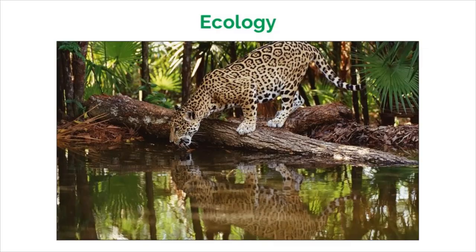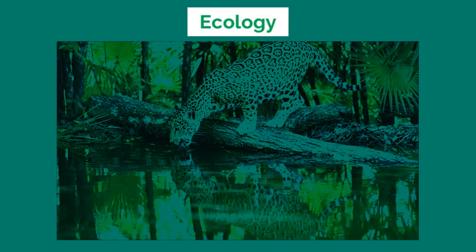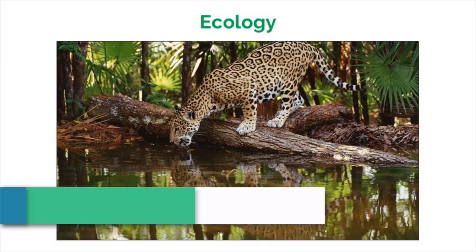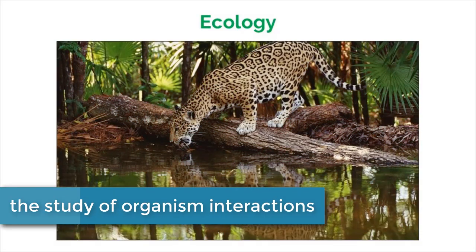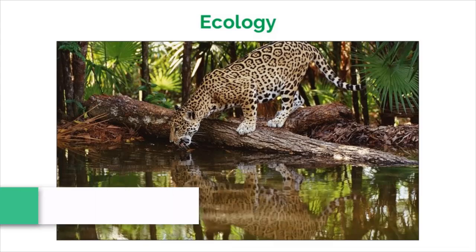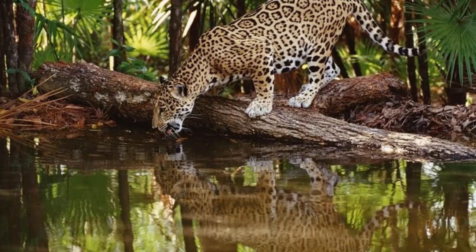The topic 4 IB curriculum focuses on ecology. Ecology is defined as the study of organism interactions. Essentially, how do organisms interact with each other and their surrounding environment? Take a look at this picture. Can you identify an organism interacting with another organism and/or their environment? If not, you should be able to by the end of this video.